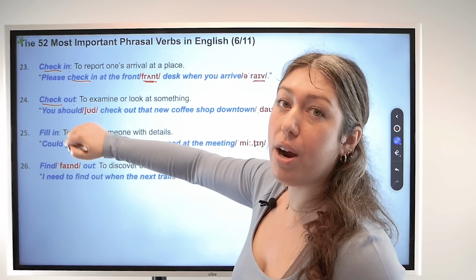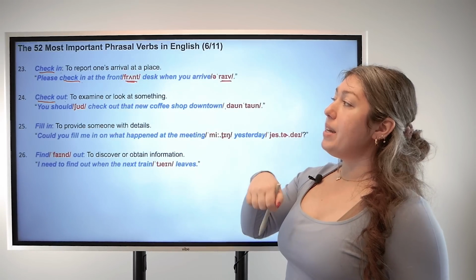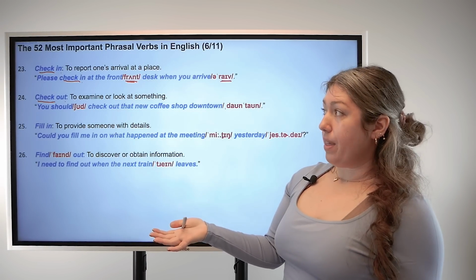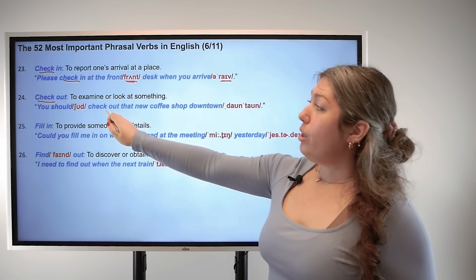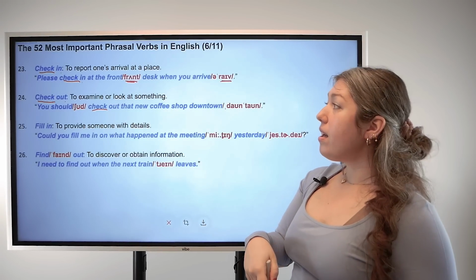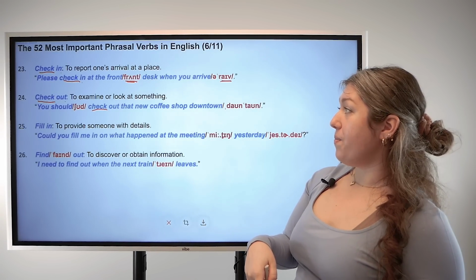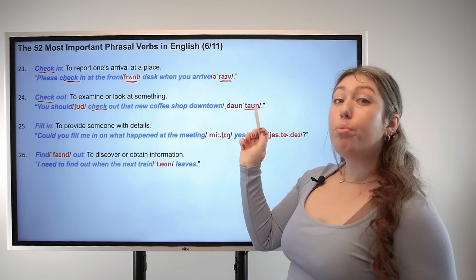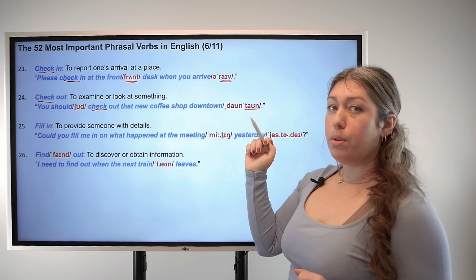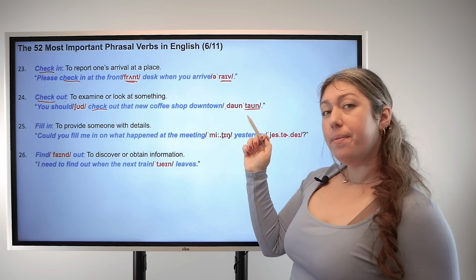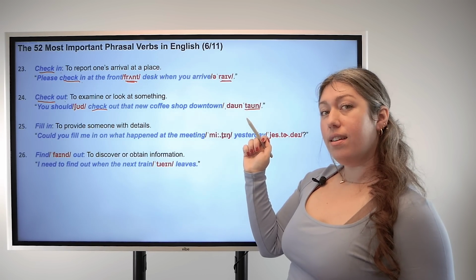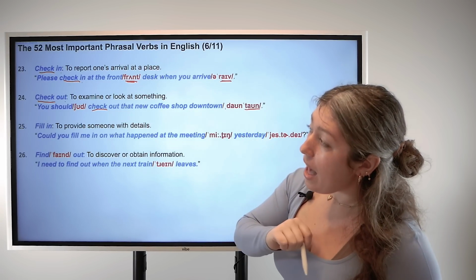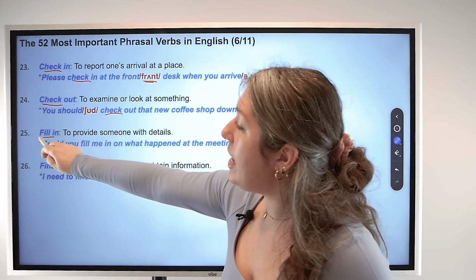And 24, check out. Base verb check, particle out. This means to examine or to look at something. For example, you should check out that new coffee shop downtown. Here we have the primary stress on the second syllable. Downtown, downtown. Good.